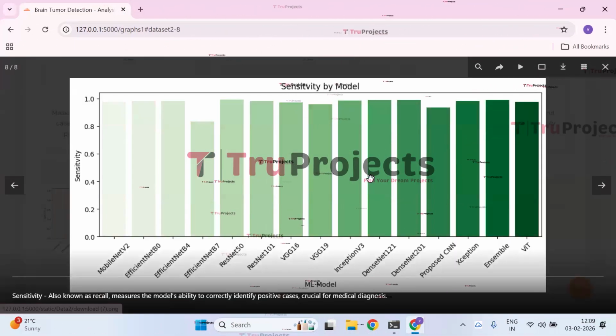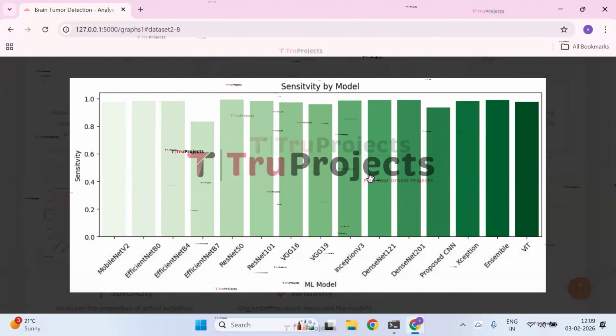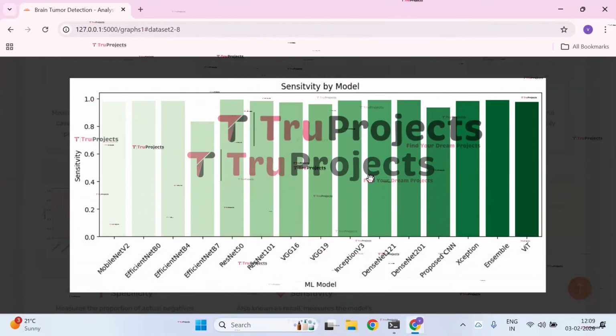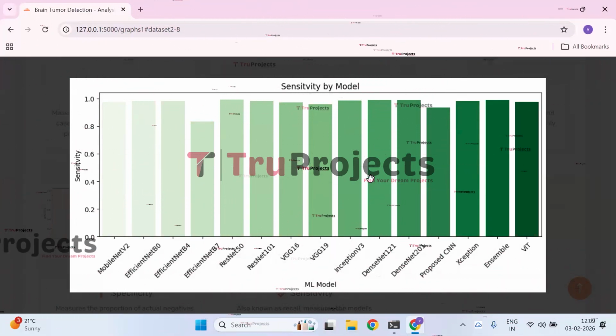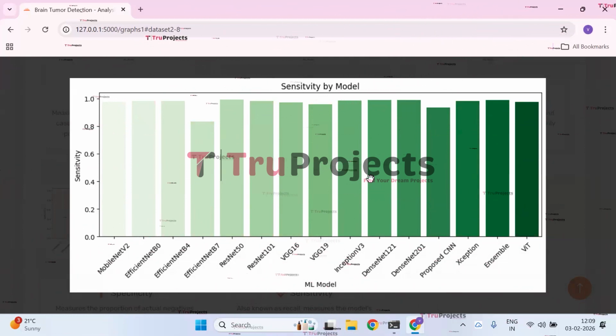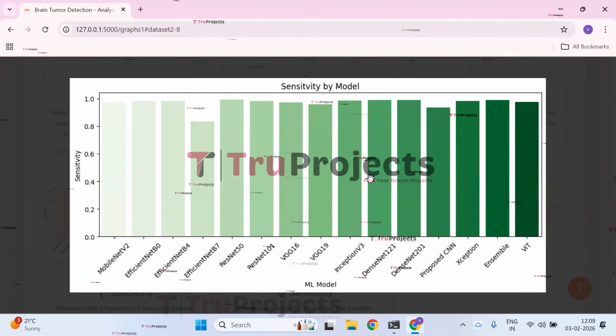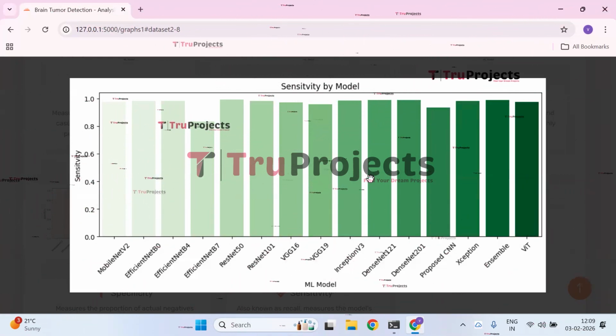Next, sensitivity by model graph. The bar chart compares the sensitivity of different machine learning models. Most models show very high sensitivity, indicating strong ability to correctly detect positives, with Ensemble, DenseNet variants and Inception V3 performing best, while EfficientNet B7 shows comparatively lower sensitivity.